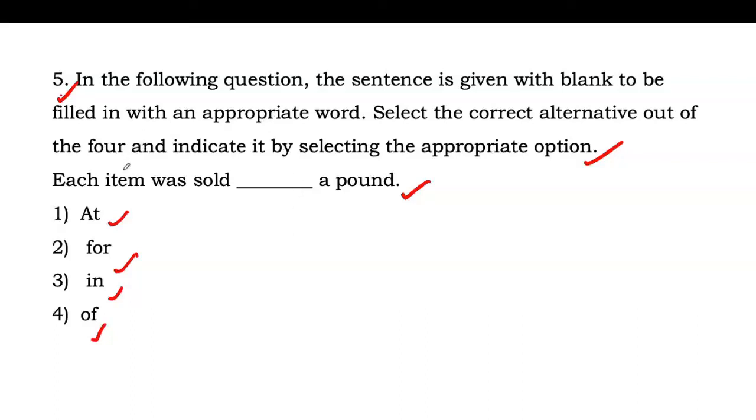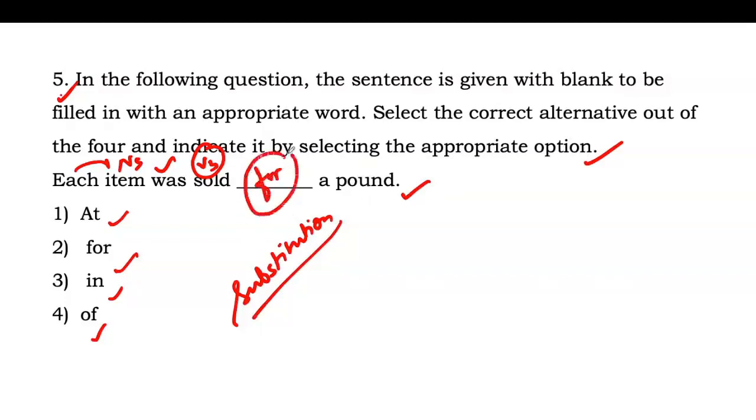So each item is a noun and it is used in singular form, and each determiner is correct for us. Okay, was sold, was helping verb, sold is third form of the verb. Here we are talking about substitution. Substitution means we are exchanging a pound with the item, and we use for preposition while we are talking about substitution. So it should be each item was sold for a pound. So option number second will be the correct answer for question 5.